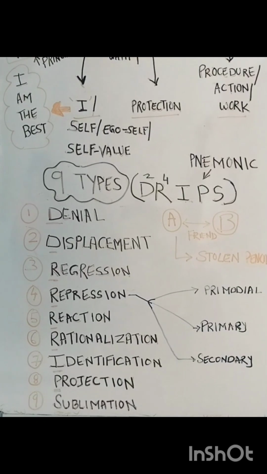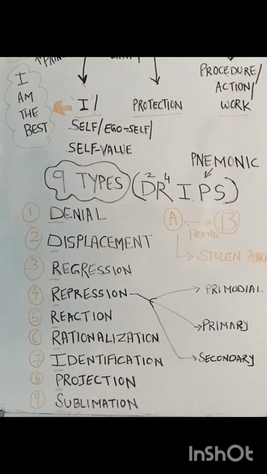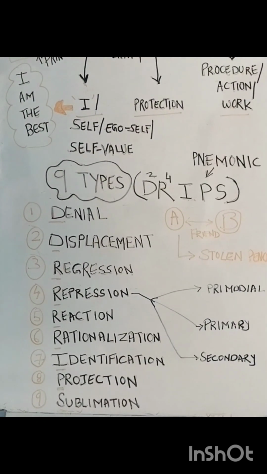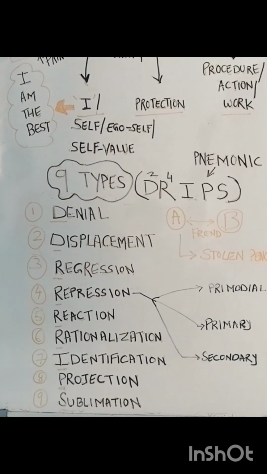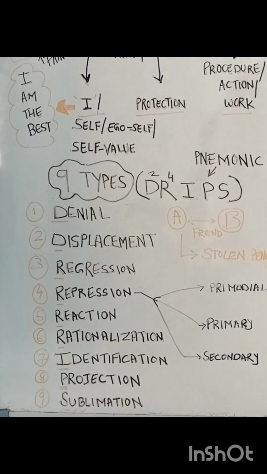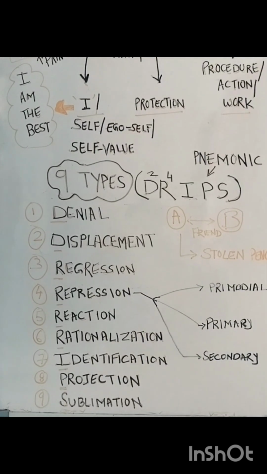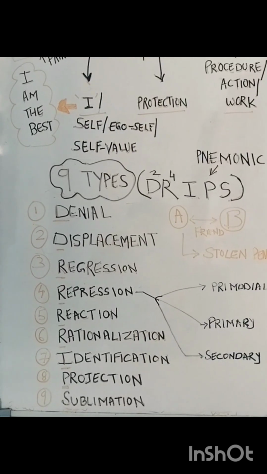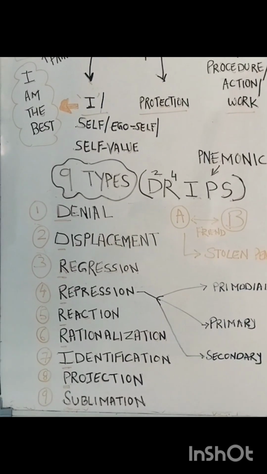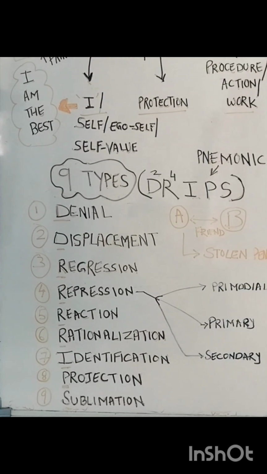And then we have seen the types of ego defense mechanisms, 9 types. The mnemonic is Dr. IPS, D2R3 for IPS. D stands for denial, D stands for displacement, R stands for regression, R stands for repression, R stands for reaction formation, R stands for rationalization, I stands for identification, P stands for projection, and S stands for sublimation.